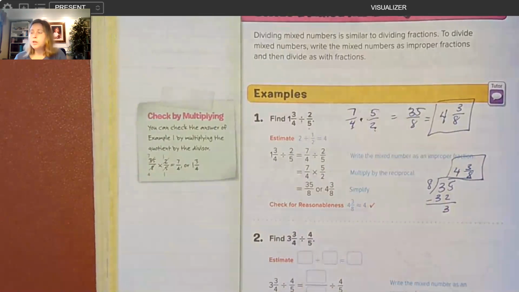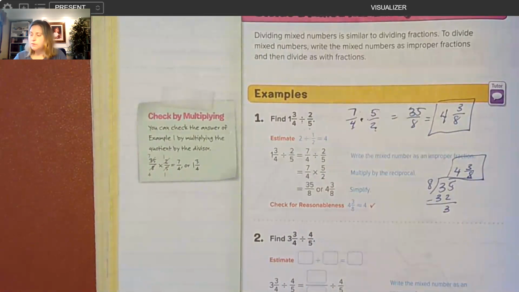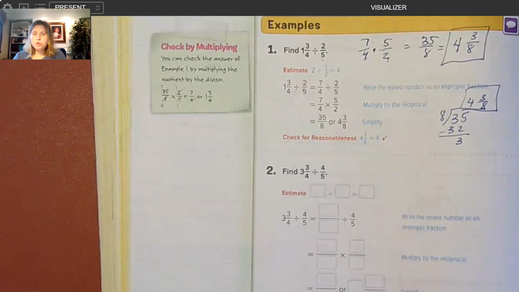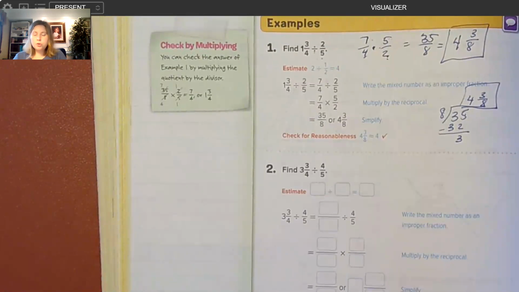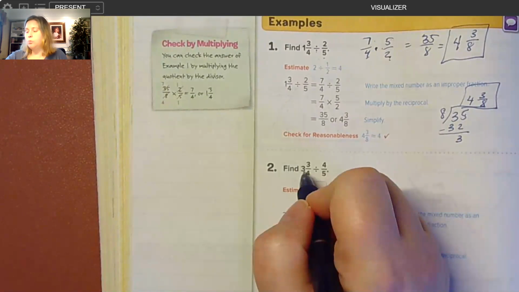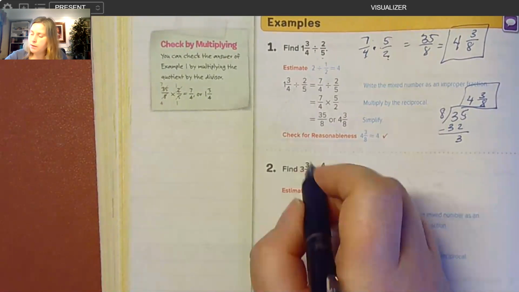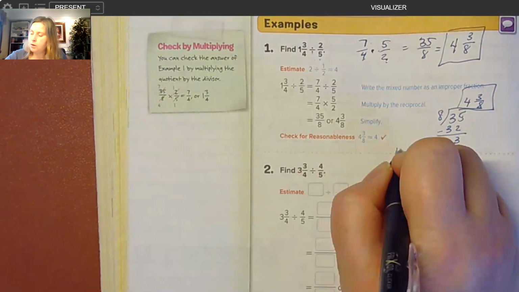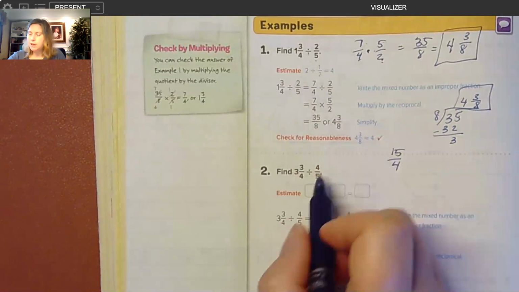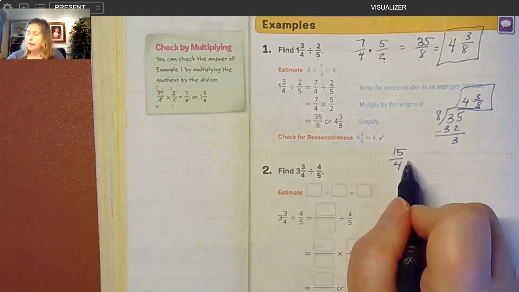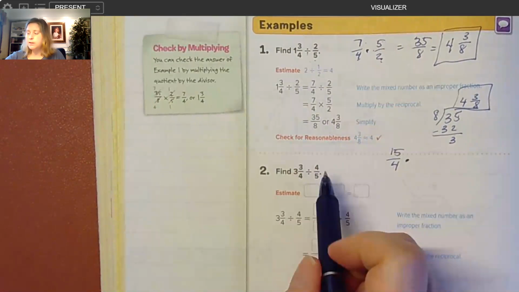Okay, example 2, we have 3 3/4 divided by 4/5. So we will change the 3 3/4 to an improper fraction. 4 times 3 is 12, plus the 3 in our numerator is 15. So 15/4. Okay, we are going to change our divide to times. And if I change the divide to times, I have to change the 4/5 into 5/4.